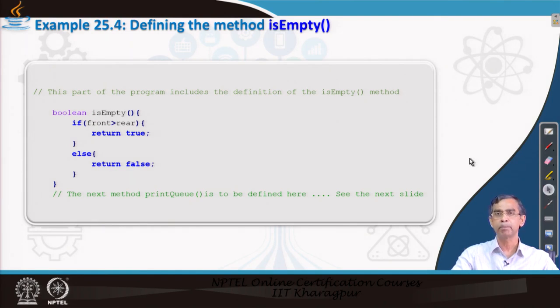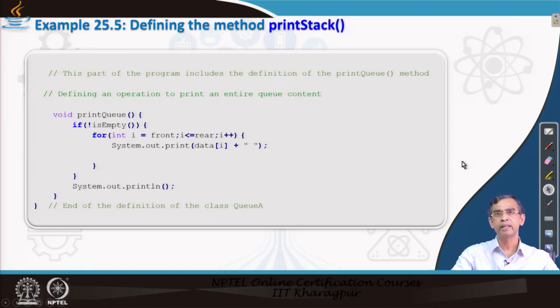Print queue is pretty simple. At any instant, whatever the elements in between front and rear, we need to print. So, the method is again very simple. Here is the print queue method as we have defined. It does not require returning anything, so the return type is void, and it does not require any argument to work with.